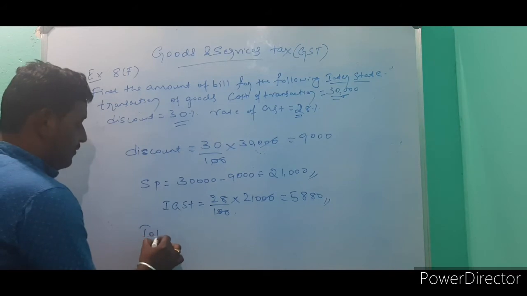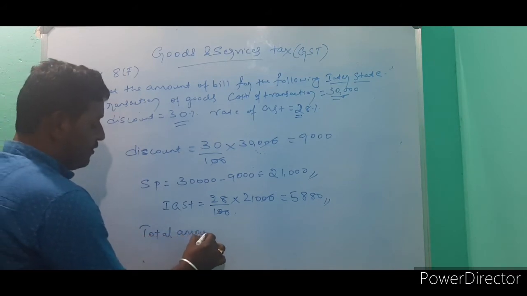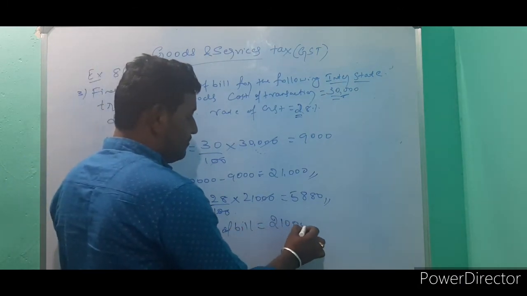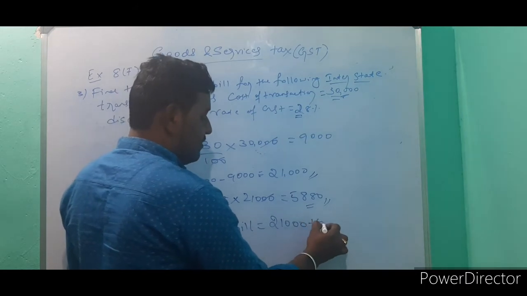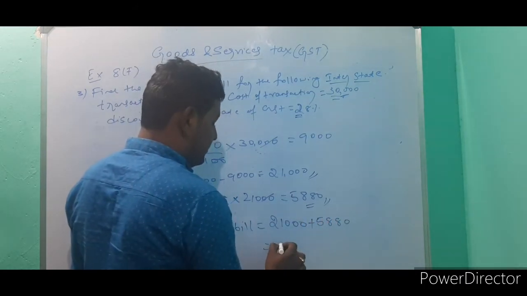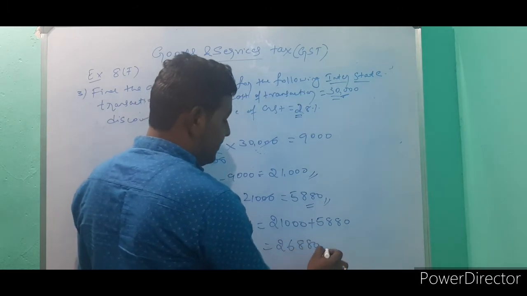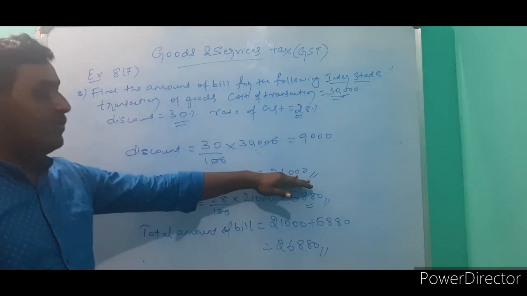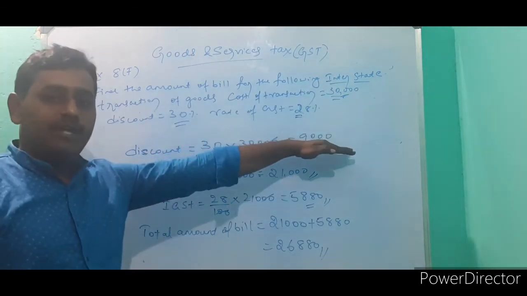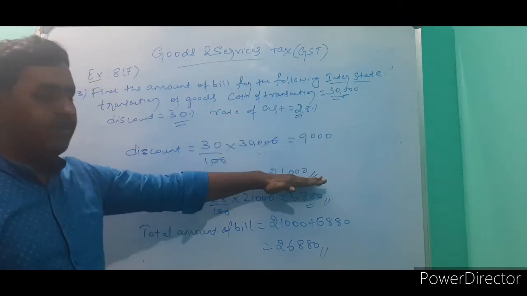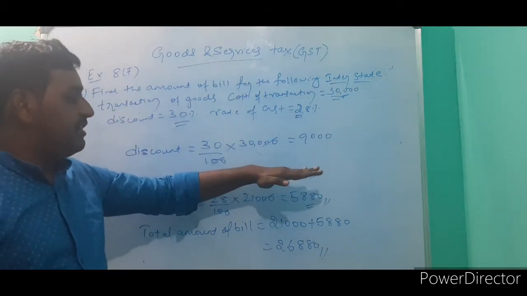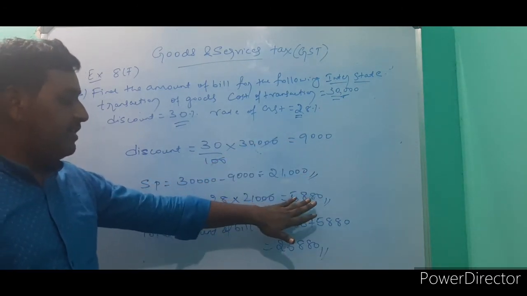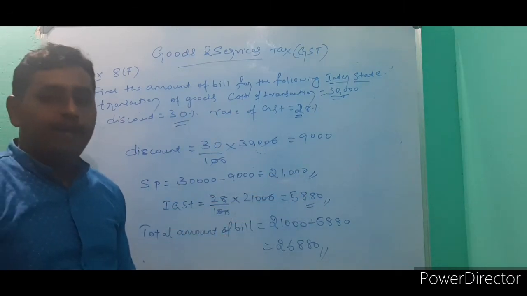Now total amount of bill is equal to 21,000 plus the tax, 5,880, that is 26,880. So we are finding GST on this particular amount, not 30,000, because they have given discount. After getting discount, the selling price of the shopkeeper is 21,000. We are paying GST on this 21,000, so GST is 5,880. If you add these two, you get total amount of bill.